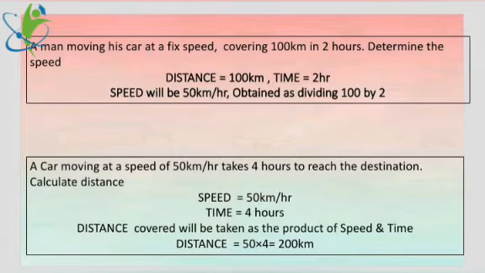If you go for the formula, distance is given as speed into time. See the formula, distance equals speed into time. 50 is the speed, 4 is the time, multiply, 200 kilometers is the distance.